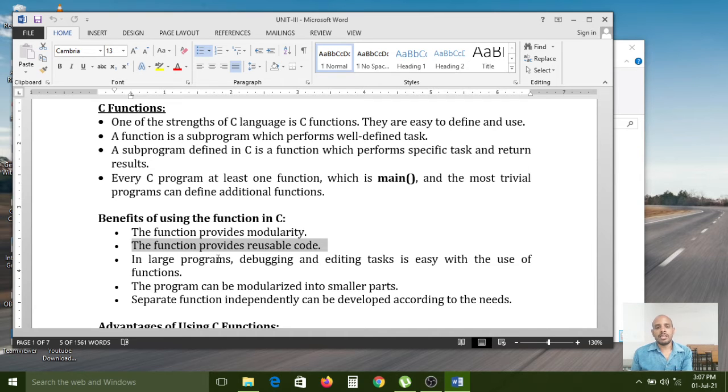Once you write the code, as many times as needed you can call and execute the same 100 lines of code as per our requirement. That means once you write the code, you can reuse it. That is the meaning of reusable code. A function provides reusable code.